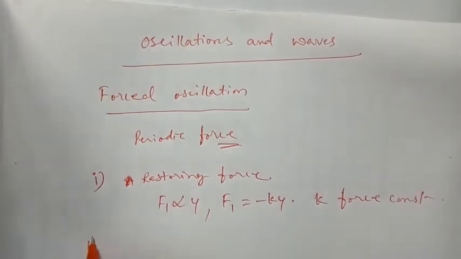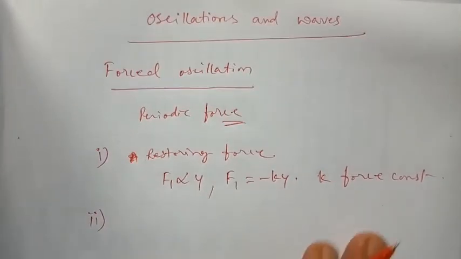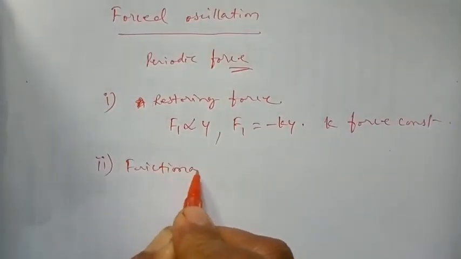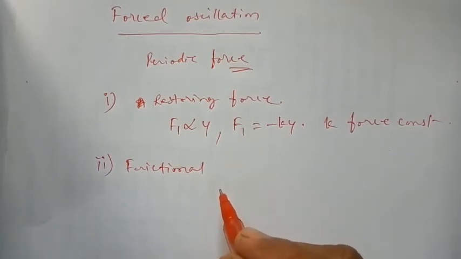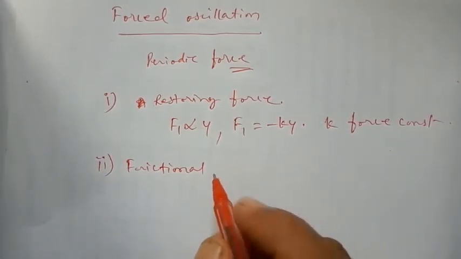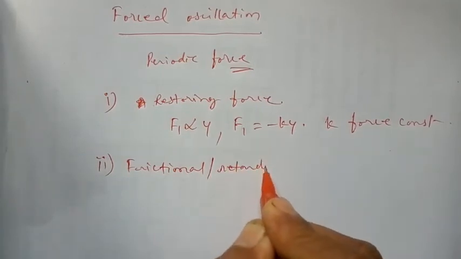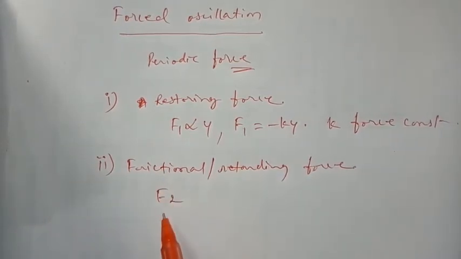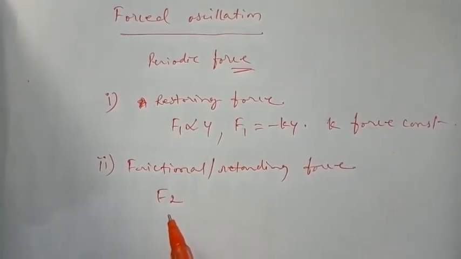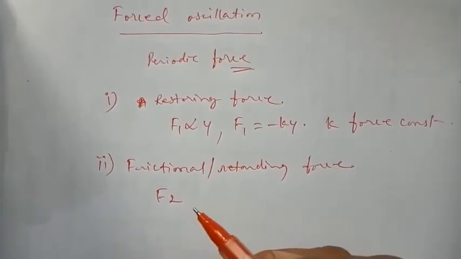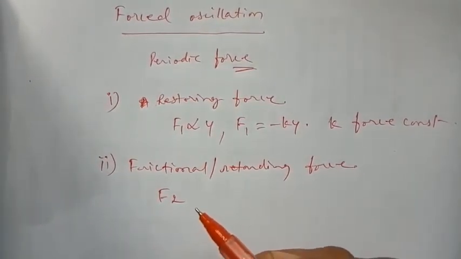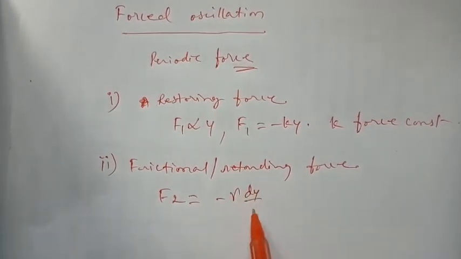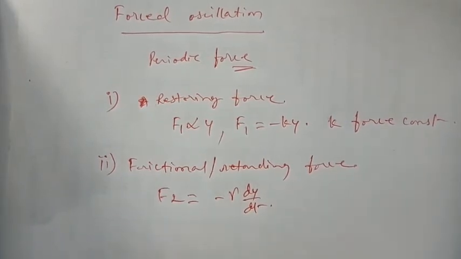The second force which is acting on this is the frictional or retarding force. Whatever we have used in damped oscillation, same thing. That I will call F2, which is proportional to velocity but opposite in direction to the motion of the body. So F2 is equal to minus gamma dy by dt. Gamma is known as the damping constant.